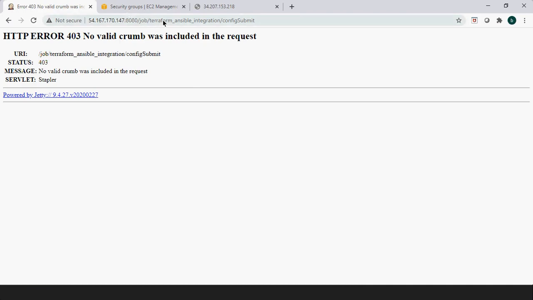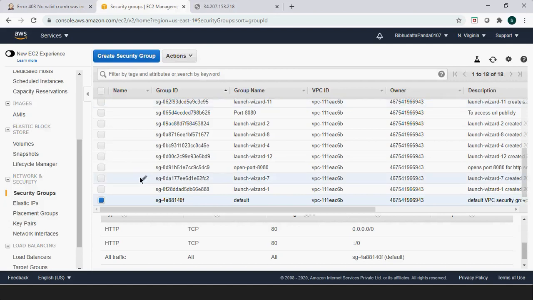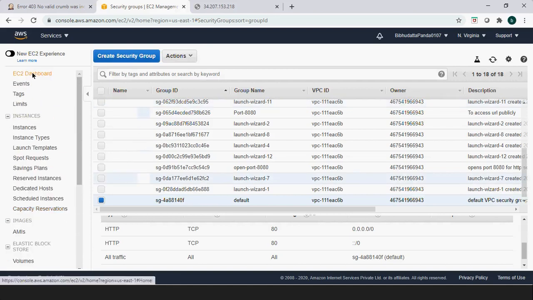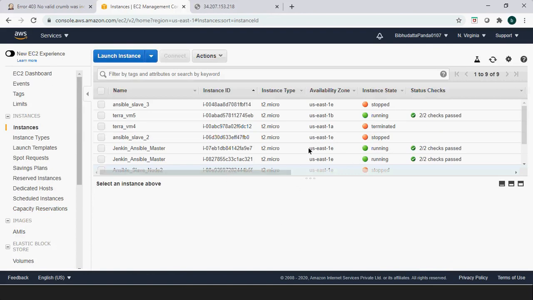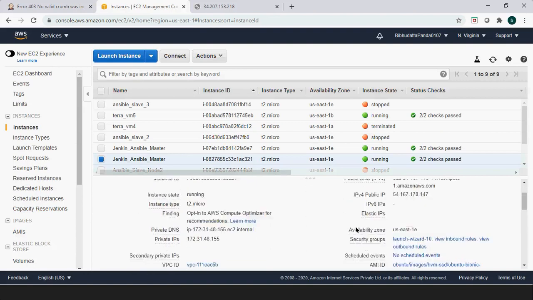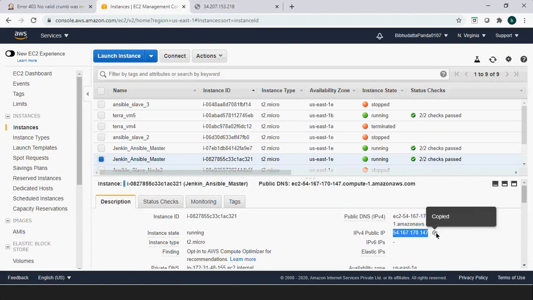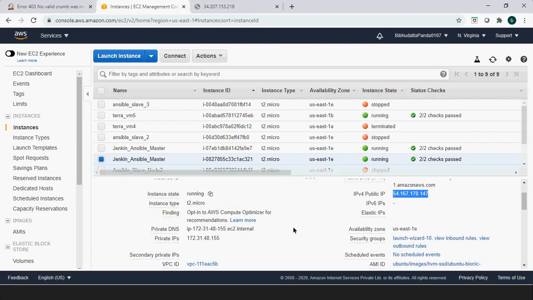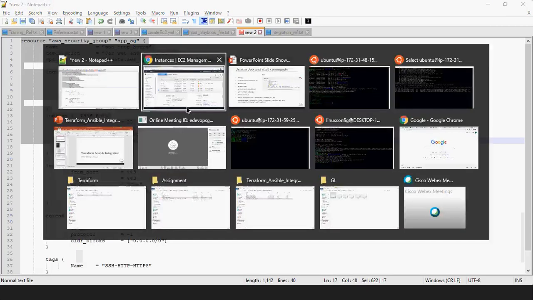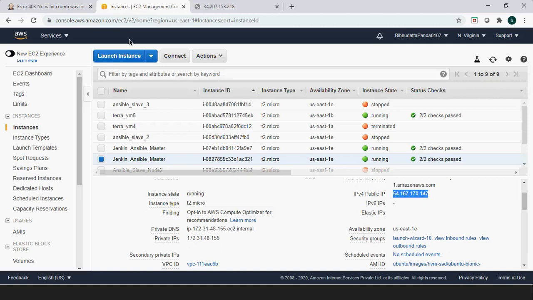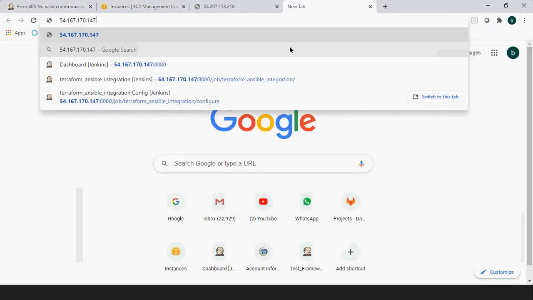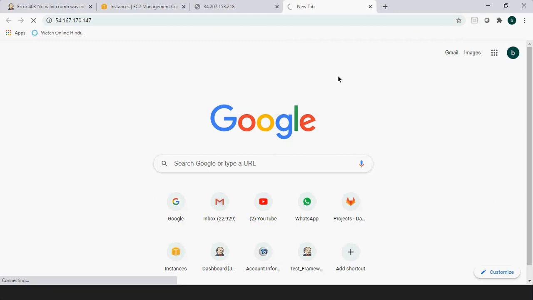Okay, this IP address got changed. No, it is still there.